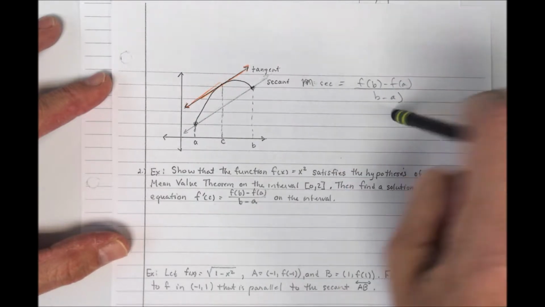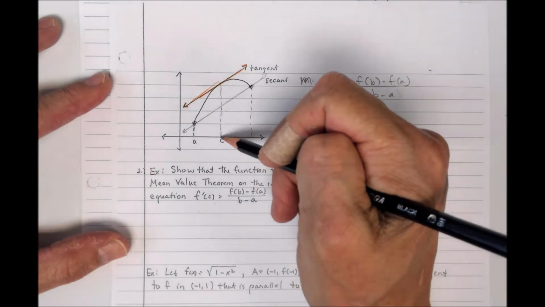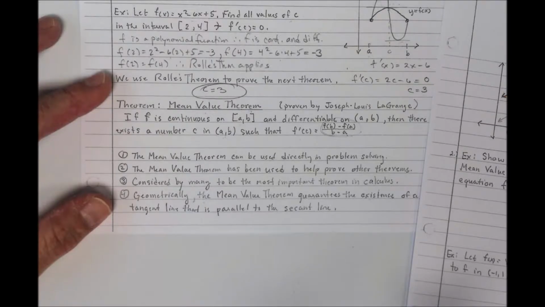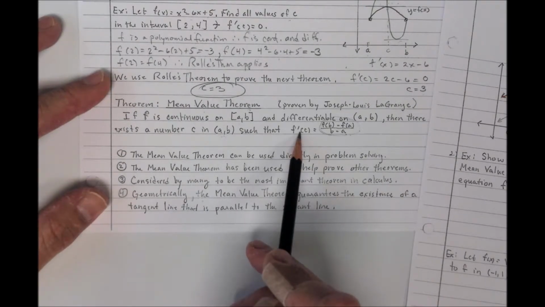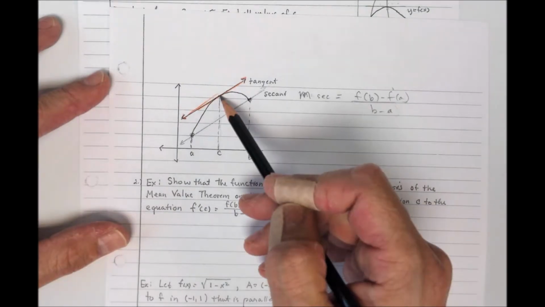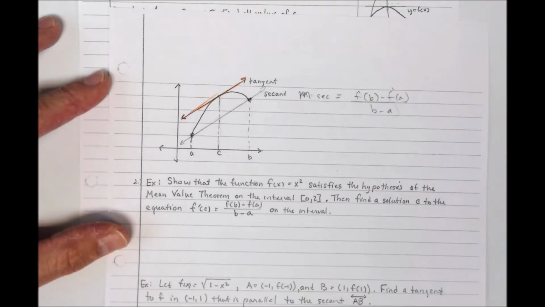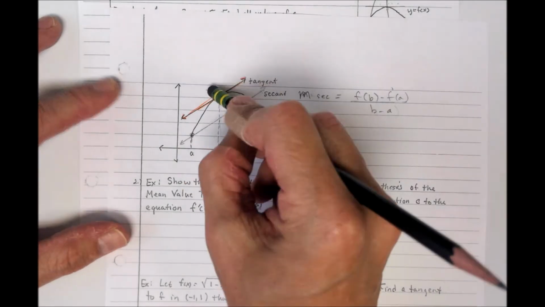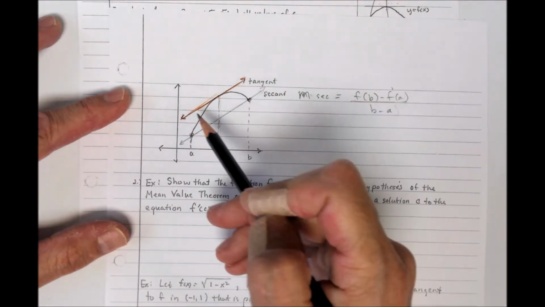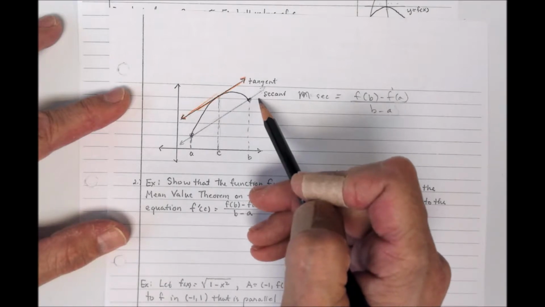So what I'm trying to show here is that there's going to be at least one value c where the derivative at that value is equal to the slope of the secant line. So that means the slope of the tangent line, f prime of c, has to equal the slope of the secant line. Hopefully with my diagram, even though my orange line got carried away a little bit, you can see that I've drawn this in such a way that these lines appear to be parallel, that they would have the same slope.